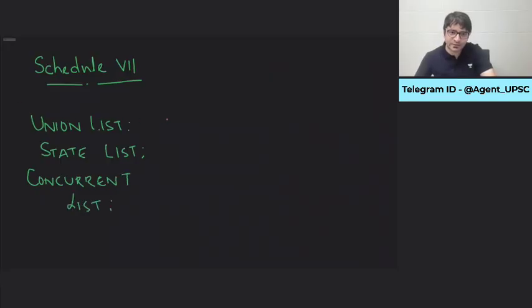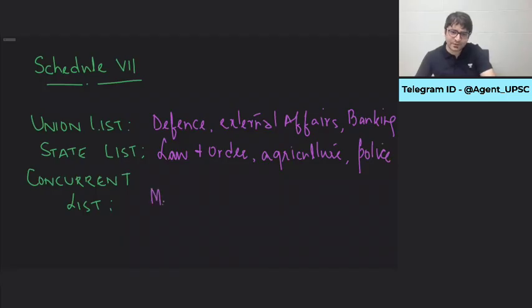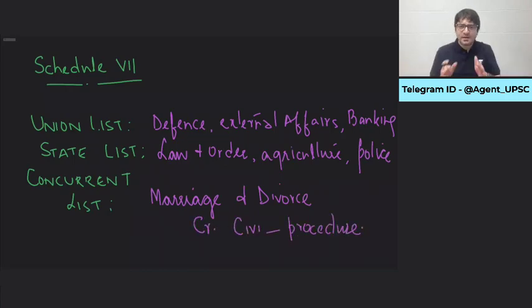For example, in the union list, we have defense, external affairs, banking, insurance, citizenship, and so on. In the state list, we have law and order, agriculture, gambling, police, and so on. In the concurrent list, we have marriage and divorce, criminal procedure, civil procedure. Clear-cut distribution of powers. Who decides this?